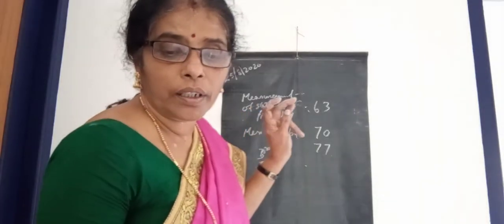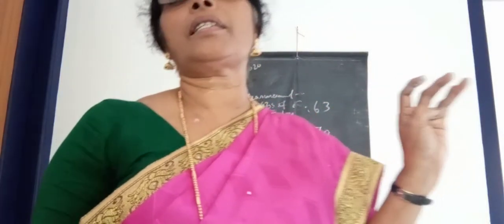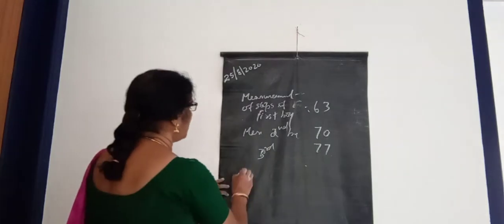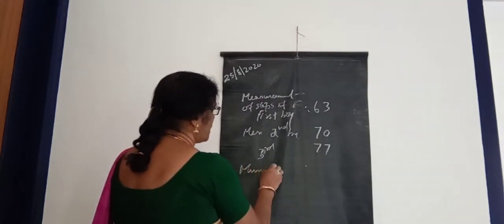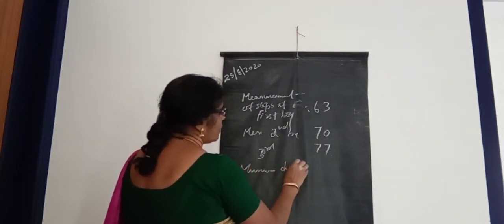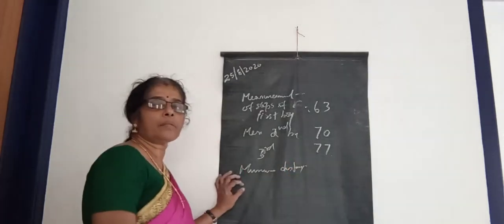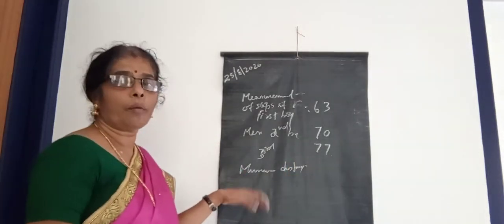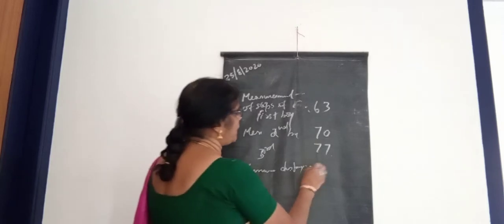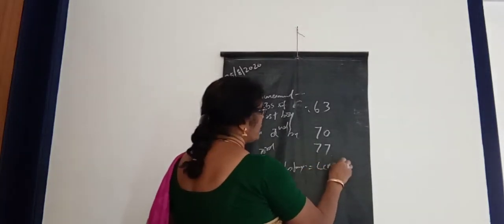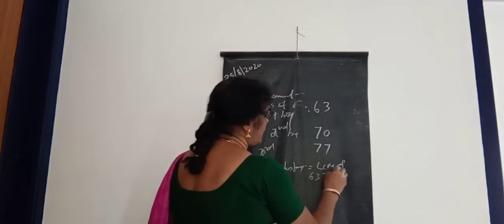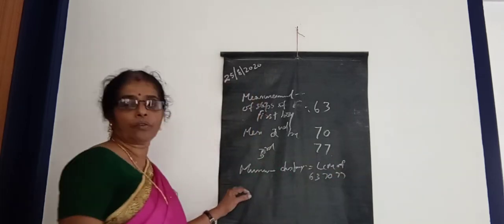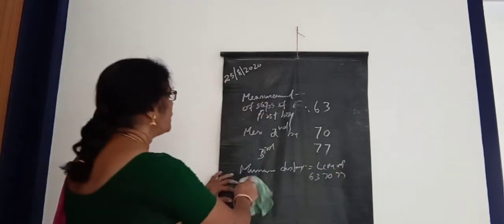And the question is, find the minimum distance each should cover. Minimum distance each should cover means minimum, so that is the lowest common multiple. LCM you want to find out. So you have to find out the LCM of 63, 70, 77.